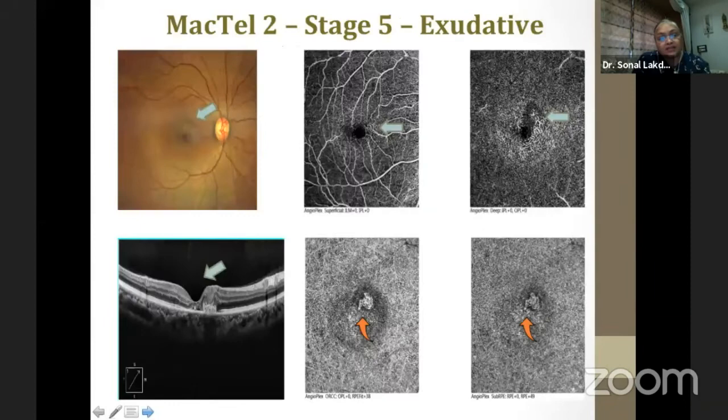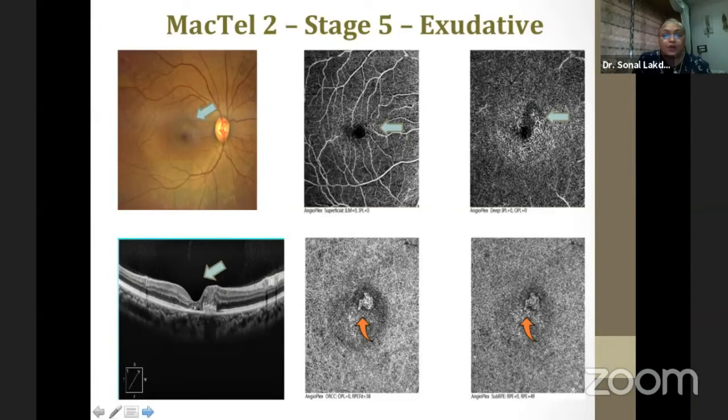As we go to the last stage, which is stage 5 and the complicated stage of MacTel 2, patients in this case present with a classic subfoveal CNVM. On OCT, there is a classic type 2 subfoveal CNVM, but these CNVMs present with not much of subfoveal fluid. And on OCTA, you classically see a vascular net. So these are different stages.